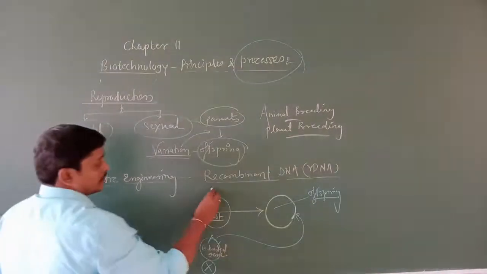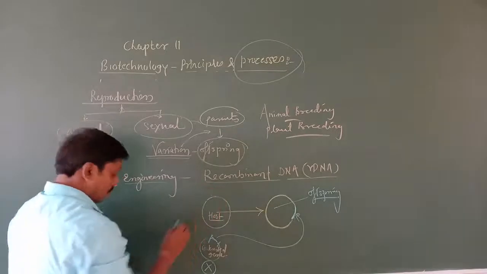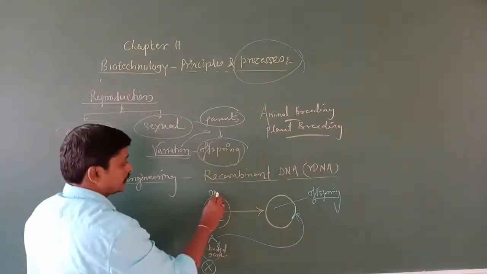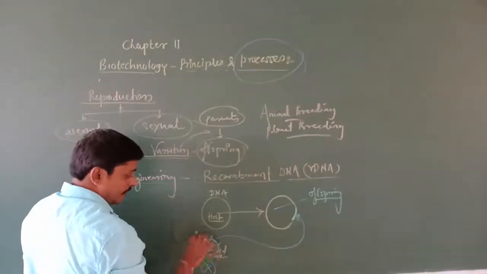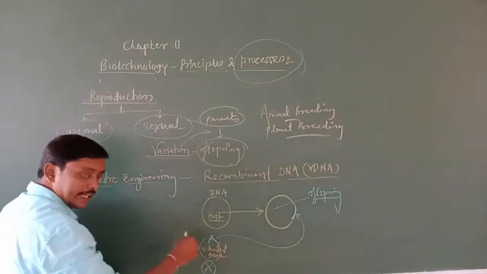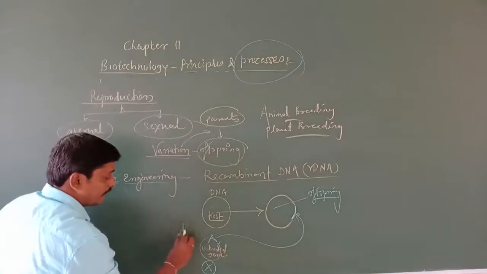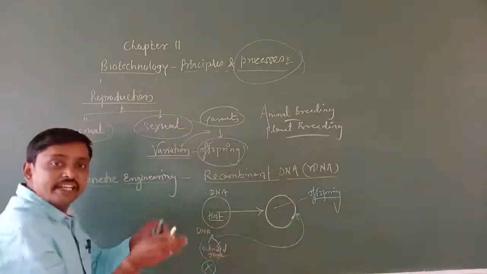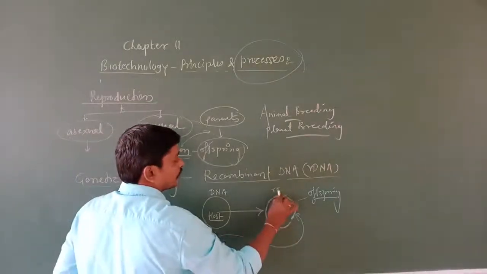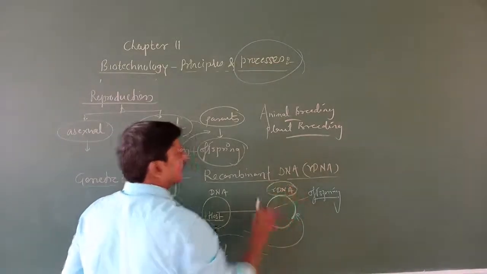Understood? This is host DNA, and this is alien DNA. Whatever combination comes, we call that recombinant DNA.